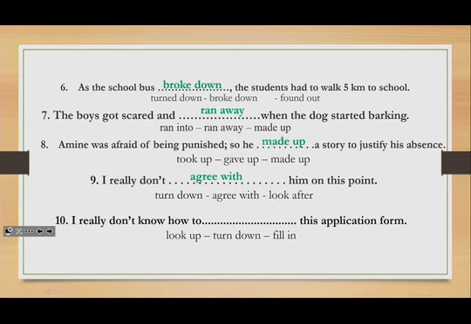Look after means to search or to look for something or for someone. And concerning the last sentence, we have here, I really don't know how to fill in this application form. We have the choices between look up, turn down, and fill in. Of course, I explained turn down in the previous example, which means to refuse something. And as you can see, in the first example here, we have it turned down.